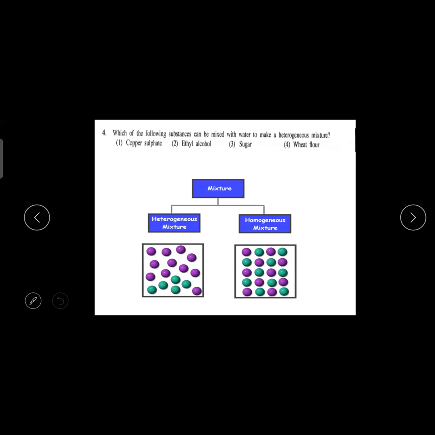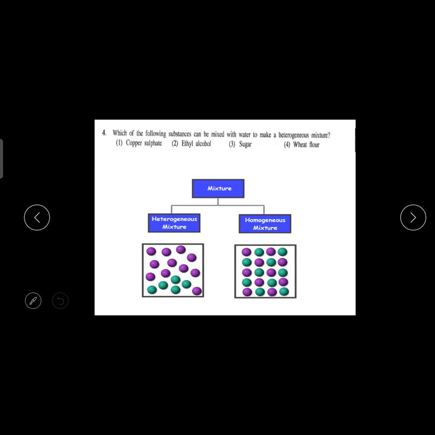Then when you look at ethyl alcohol, water is polar and alcohol is also polar. So with polar and polar, there is a chance to mix. But how do we know this commonly? People who take alcohol mix it with water to reduce the strength. That means because it mixes, they are mixing and taking it. So that is also a homogeneous mixture.